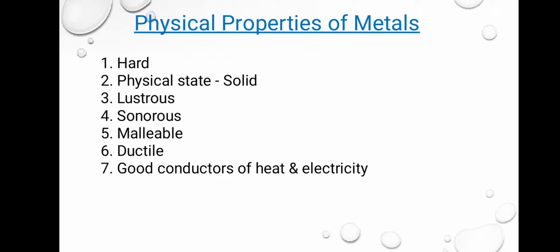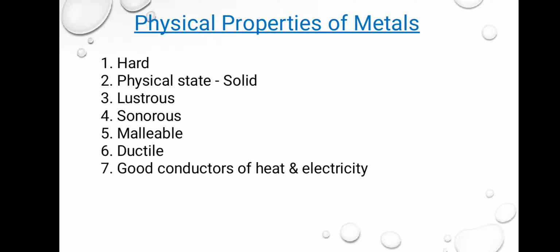Physical properties is not a new term for you. You are well aware of it. What physical properties means? Physical properties means the things which we can observe. जो भी चीज़ें हम देख करके बता सकते हैं, that are considered as physical properties. So firstly we will discuss about physical properties of metals. How we can say that this is a metal.